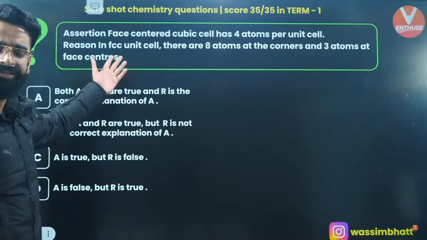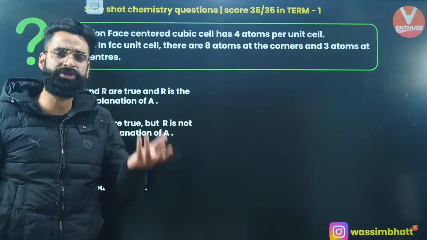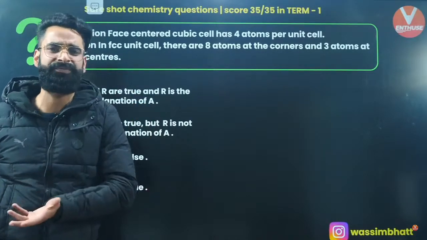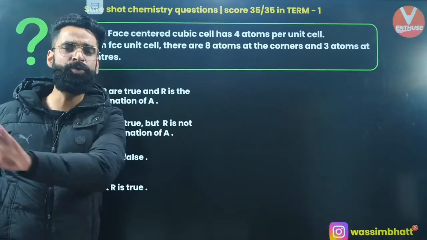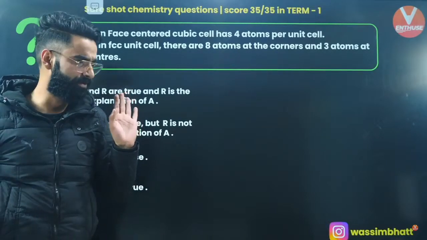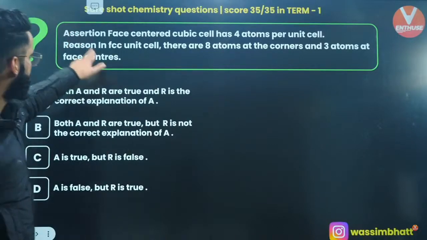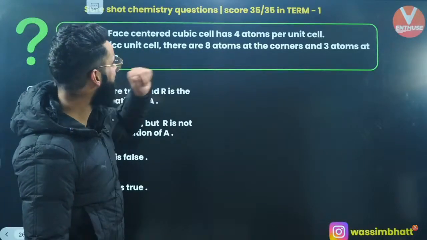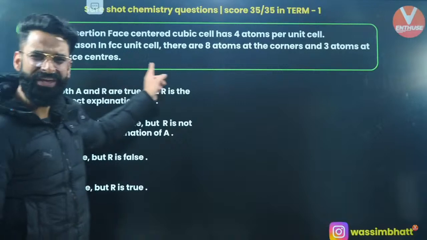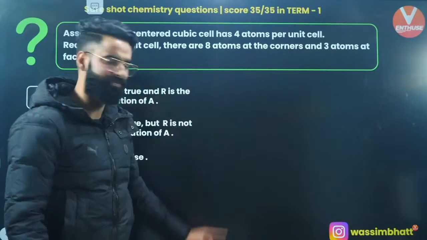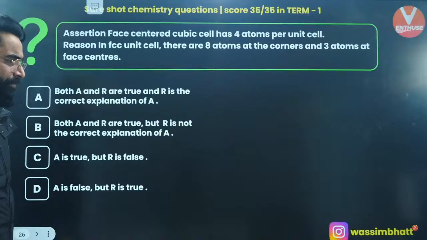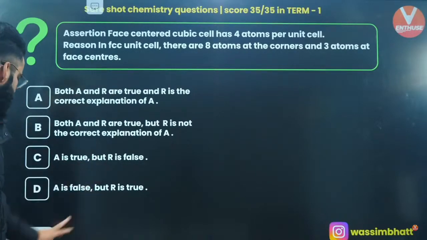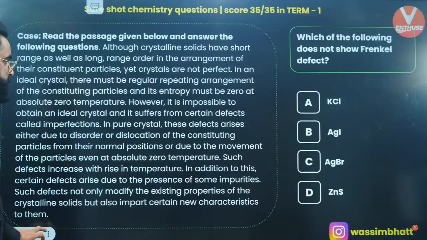Yes, absolutely right. In case of face-centered cubic unit cell, constituent particles are present at the corners and at the face centers, right? So 1/8 multiplied by 8 plus 1/2 multiplied by 6 makes it 4, right? And similarly, the reason says, in face-centered unit cell, there are 8 atoms at the corners and 3 atoms at the face centers. What nonsense he's saying? 3 atoms at the face centers? No way, right? So assertion is absolutely right, but the reason is false. So A is true, R is false. So C is going to be the answer.